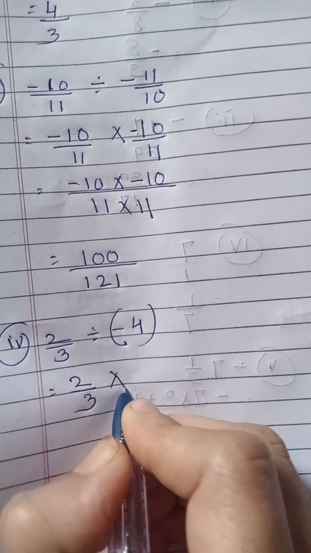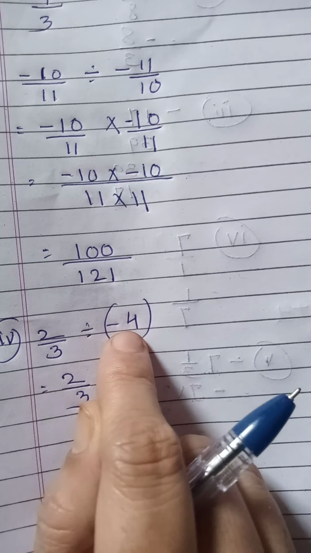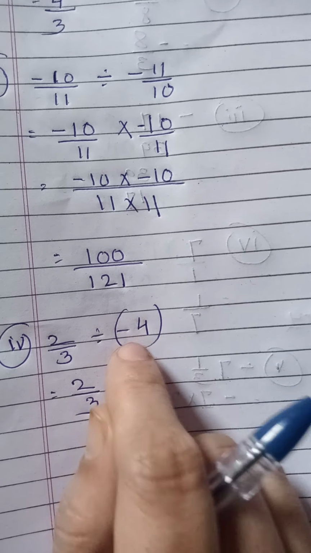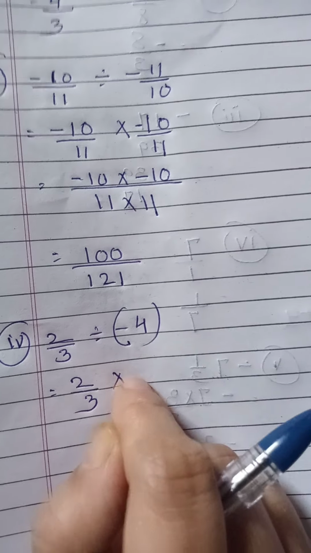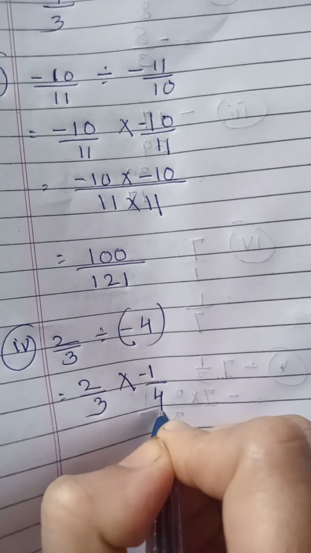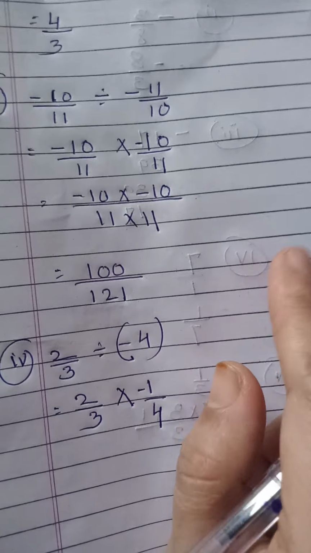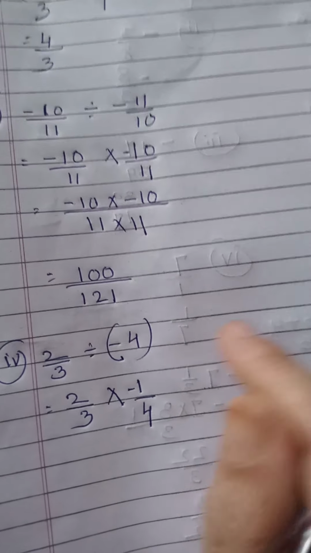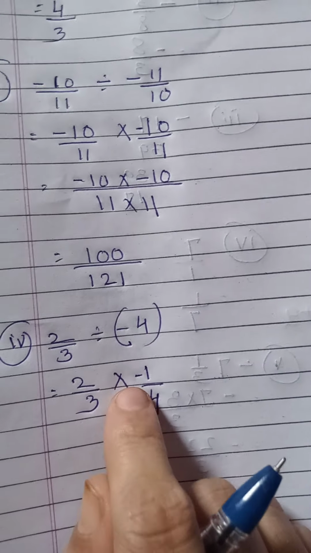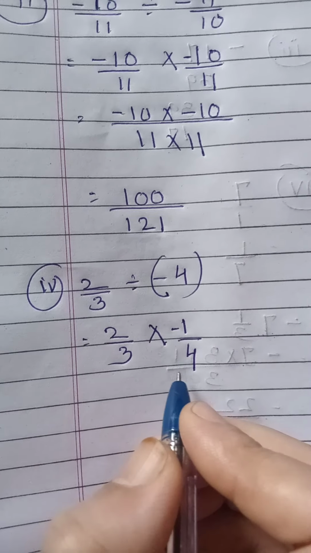Then divide will be multiply. -4 is there. Here the denominator is not shown, so what will we do? We know it will be 1. So if you turn it upside down, what will it become? -1/4. If any number like -7, -6 or 5 is given, then its inverse you have to write as 1/5 or -1/7, -1/6. Okay. So this -4 is there, that means -1/4.